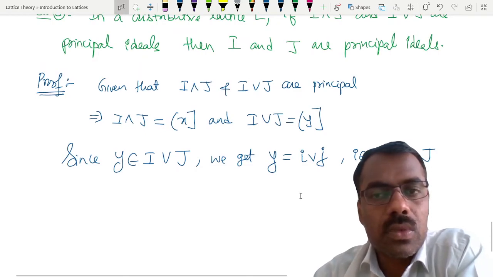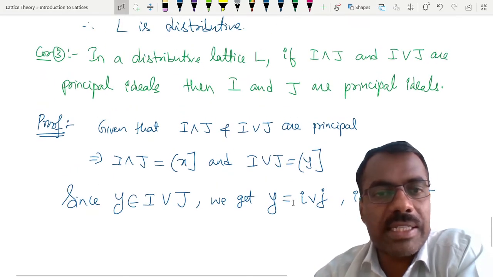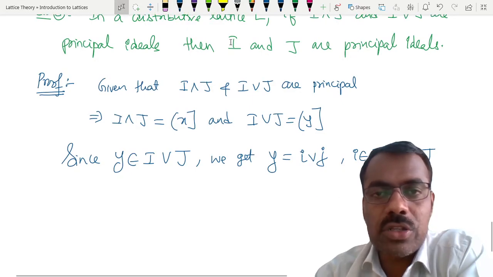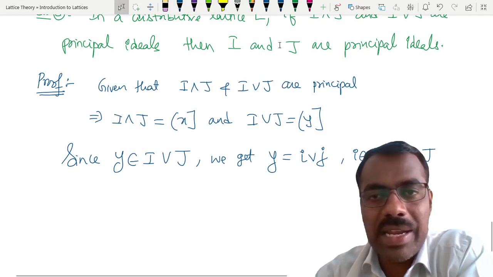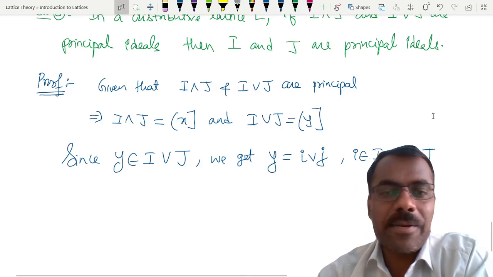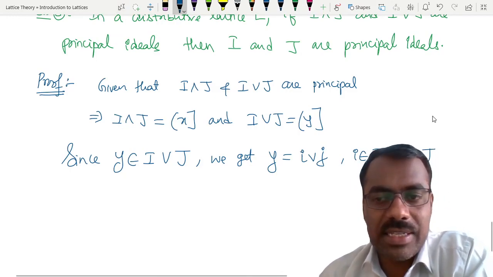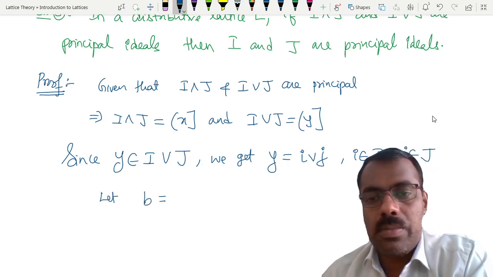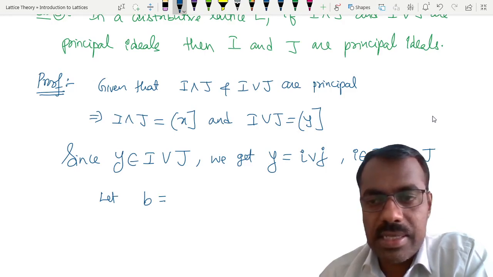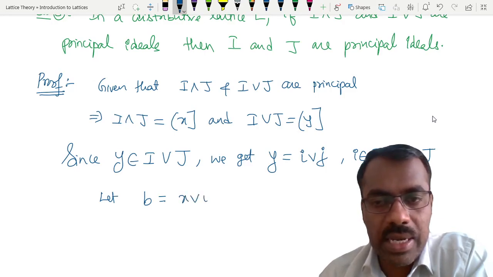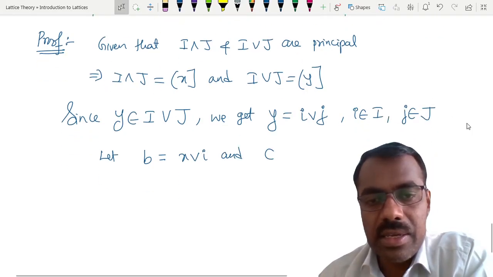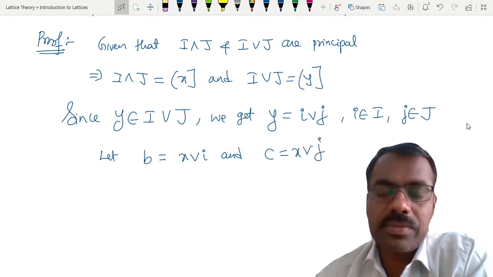Now somehow we want to show that I and J are principal ideals. So we want to show that I is generated by some element and J is generated by some element. That we will do with the help of x. So let b be equal to x join i and c be equal to x join j.